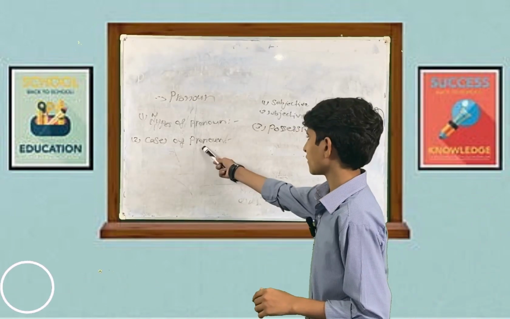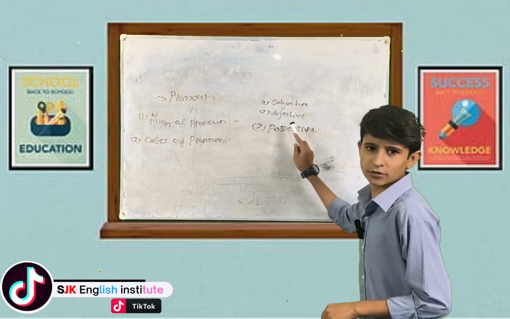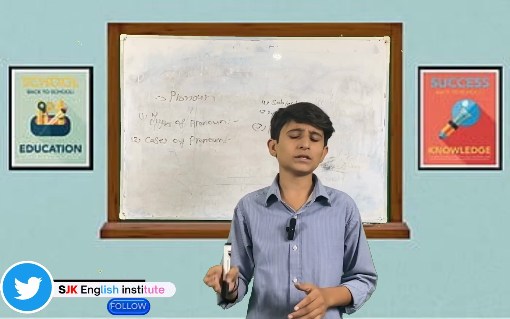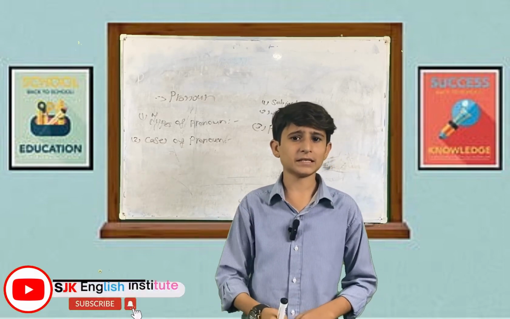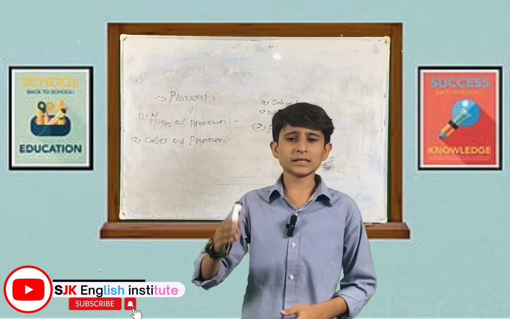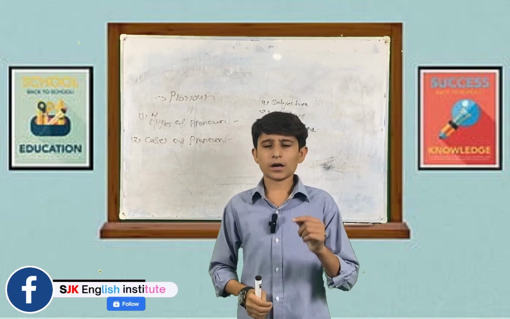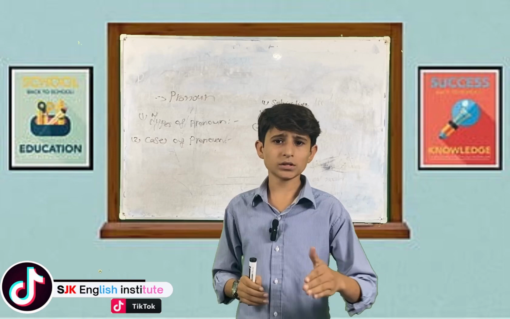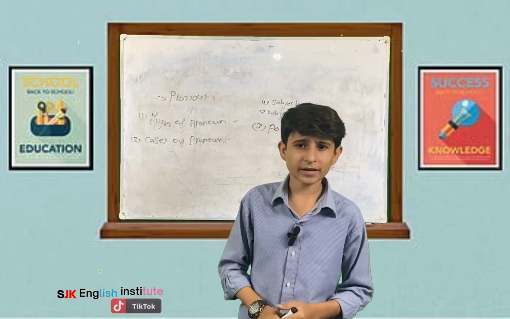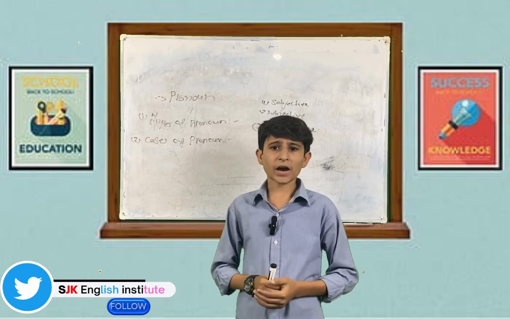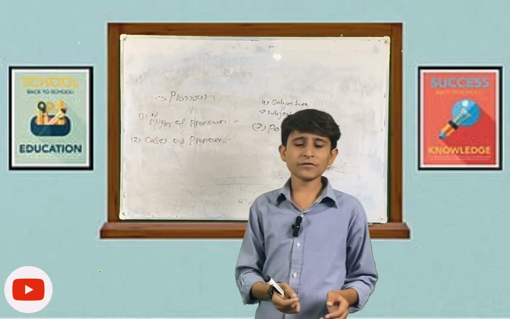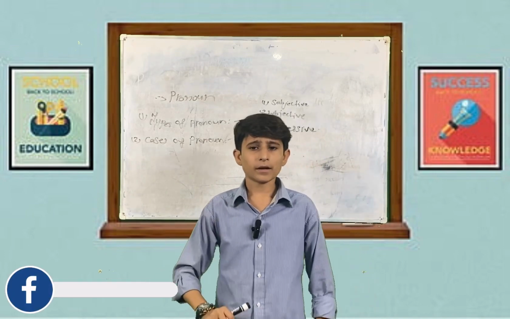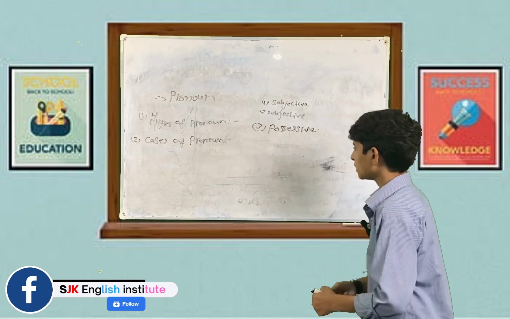After this, we have cases of pronoun: subjective, objective, and possessive. First of all, I will explain subjective case. Subjective case is when a noun is used as the subject of the sentence. Like for example, this is Musa. And after this, objective case. Objective case is when a noun is used as the object of the sentence. Like for example, they call him. After this, possessive. Possessive is when a pronoun is used to show possession and ownership. Like for example, this is my home.